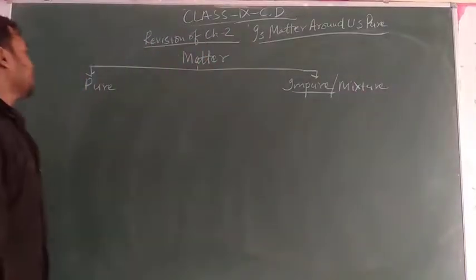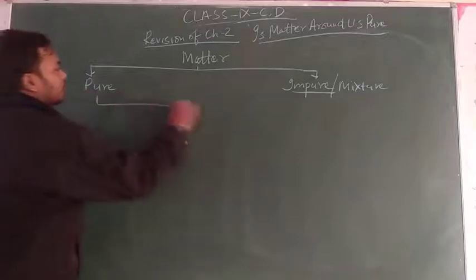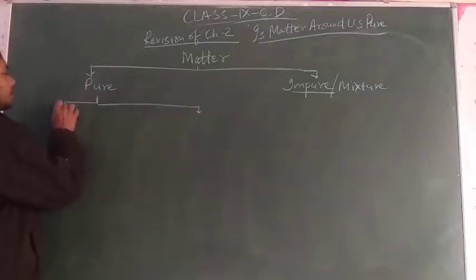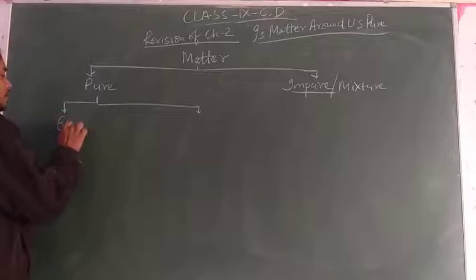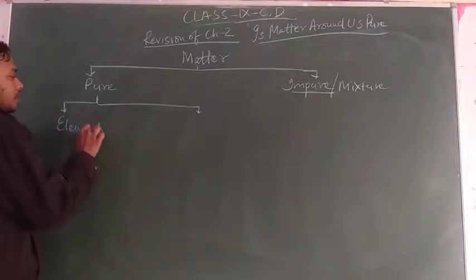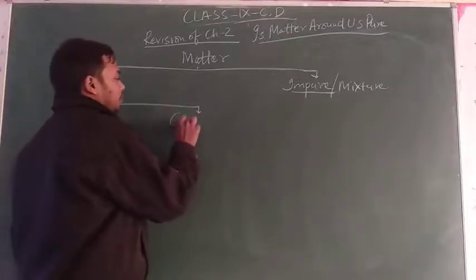Pure is divided into two subcategories, that is elements and compound.